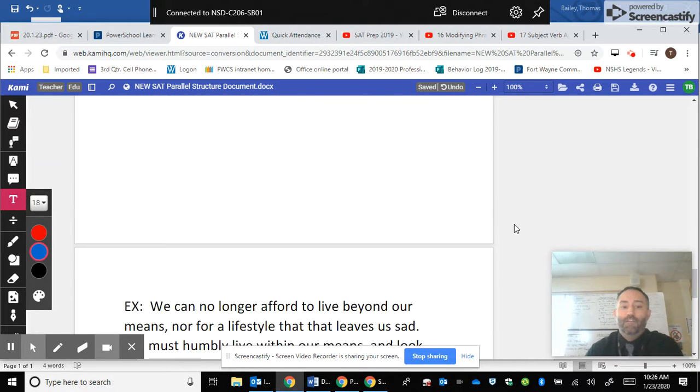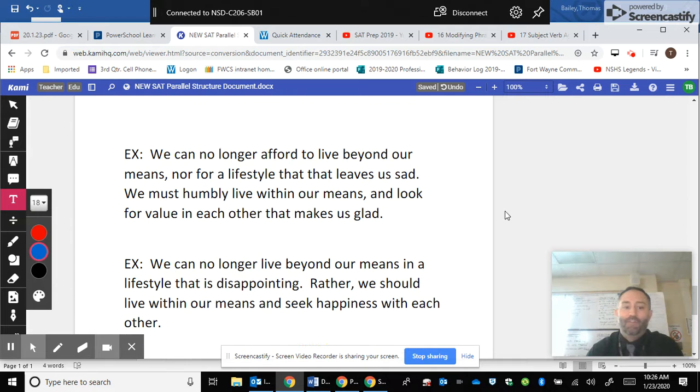So moving on to two examples here, I don't expect my students to write this down, but I'd like for you to follow along with these sentences. So example one, we can no longer afford to live beyond our means, nor for a lifestyle that leaves us sad. We must humbly live within our means and look for value in each other that makes us glad. Notice that this said some sentiments, right? These are aphorisms, words of wisdom.